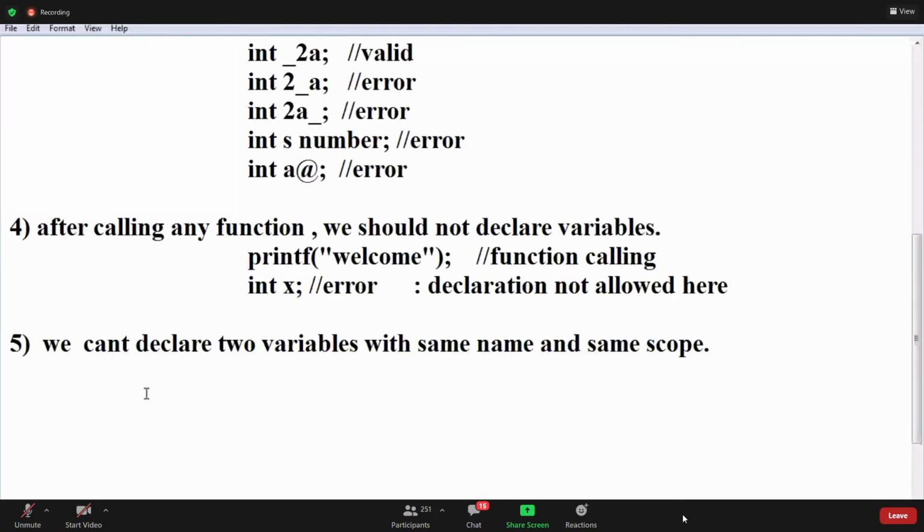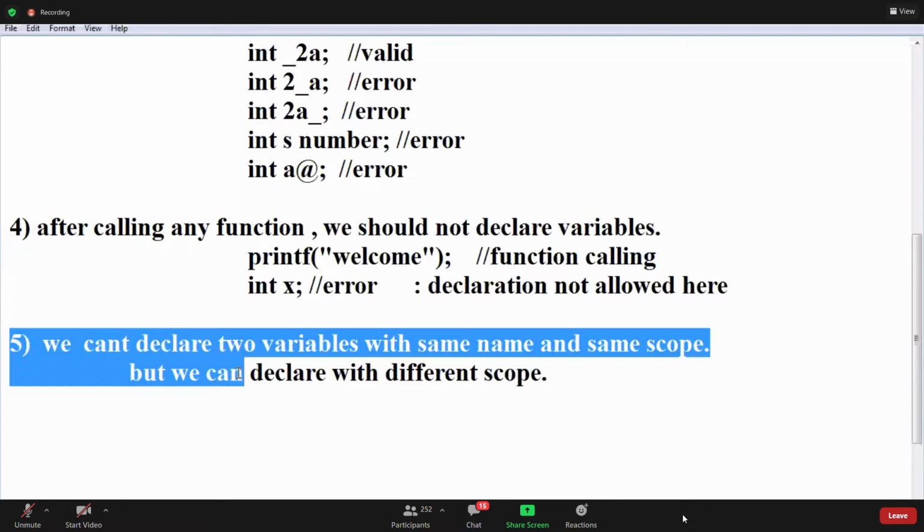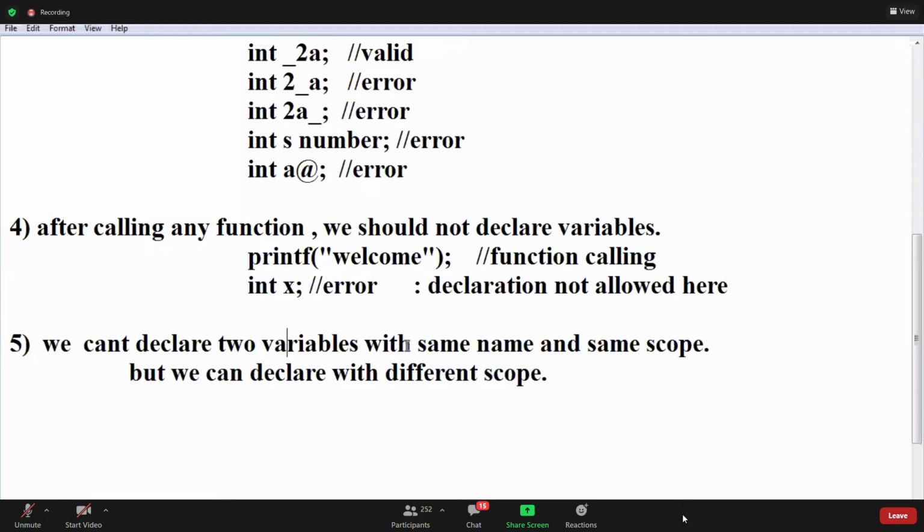But we can declare with different scope. What is scope? I will explain, guys. Okay. What is different scope? Write this rule. We can't declare two variables with the same name and same scope, but we can declare with a different scope. Okay. What is meant by different scope? I will tell you. Write the rule.